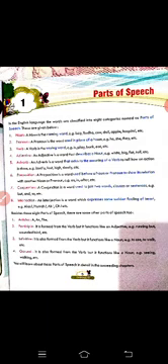Like, hurrah, we won the match. If you are playing a match and you win, the sudden feeling that occurs from inside is hurrah. Alas, ouch. All these types of words are interjections, dear students. And if you are joining two words, like Ram and Sham are best friends, the word and is a conjunction. So don't get worried, we will read this in detail, but this is a basic idea of chapter 1.